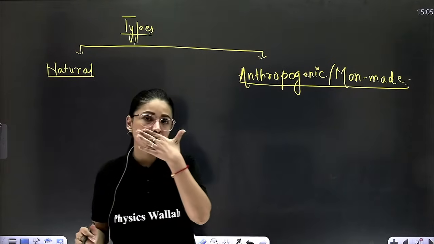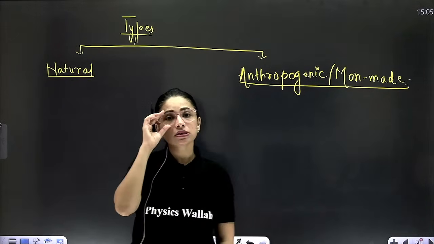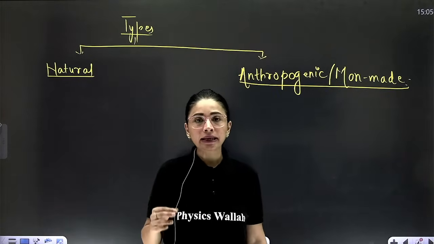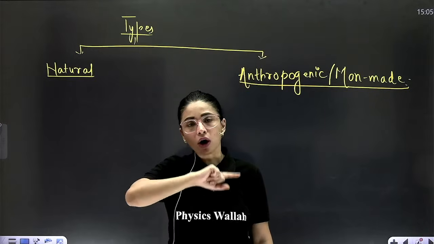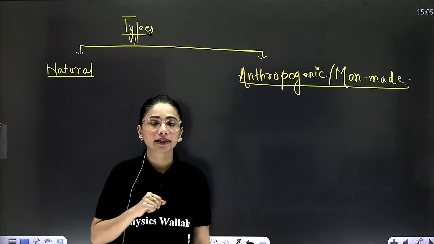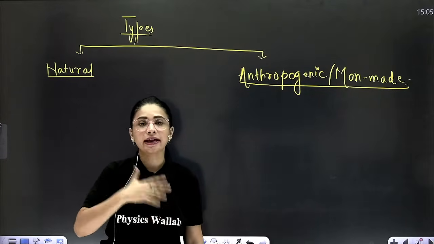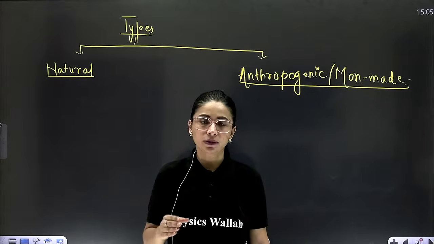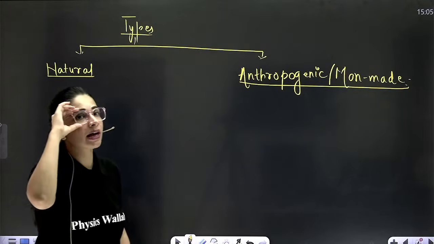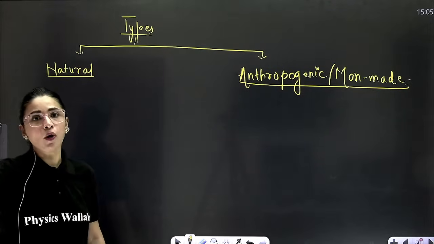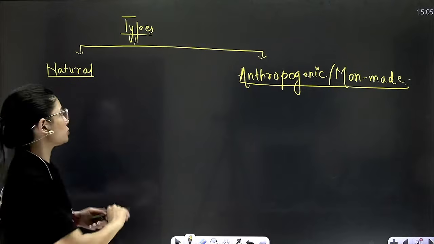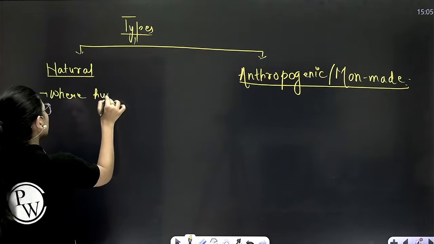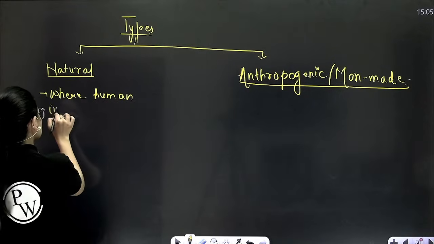Natural ecosystem means what, beta? Natural ecosystem means ecosystem where human involvement is least. All the biotic and abiotic components are managing themselves without the help of any human input. Like for example, all these forest, pond, all these ecosystems are natural, where human involvement is least.